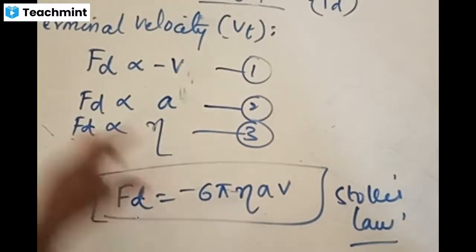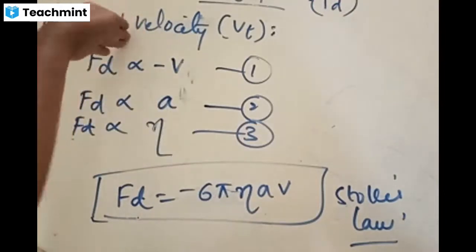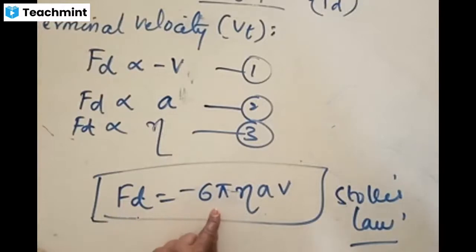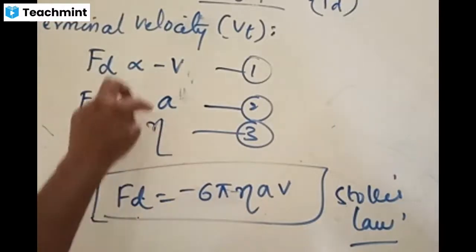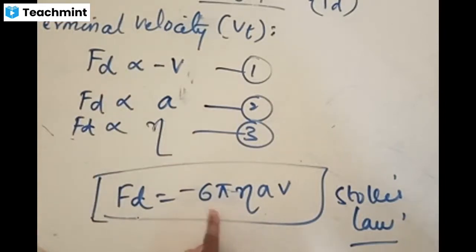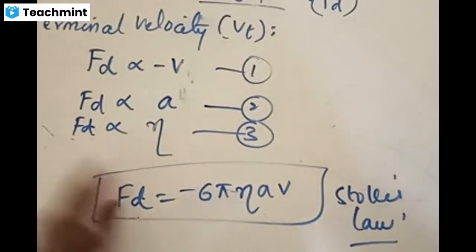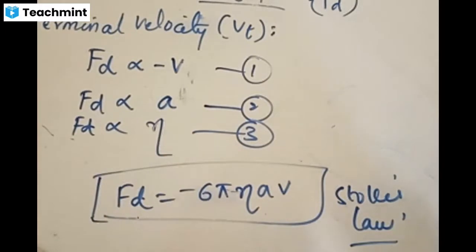When you write the equation, he did some experiments, removed the proportionality symbol, and found that it is replaced by a constant in the form of 6 pi. The terms eta, A and V remain the same, but the proportionality symbol is replaced by a constant, 6 pi. Pi is 3.14, or 22 by 7. You should know this equation in this class. As I told you, the derivation of this is beyond our context. It is in the next higher classes.